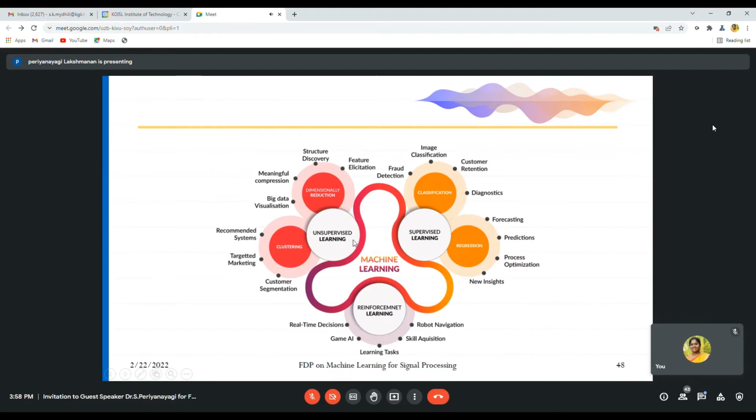And unsupervised learning, we have clustering and dimensionality reduction. In clustering: customer segmentation, targeted marketing, and recommender systems. And dimensionality reduction: big data visualization, meaningful compression, structure discovery, and feature elicitation.